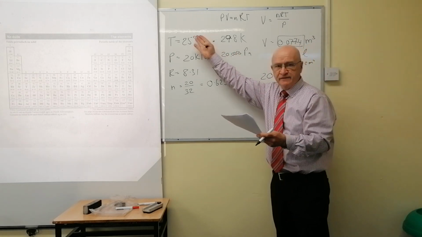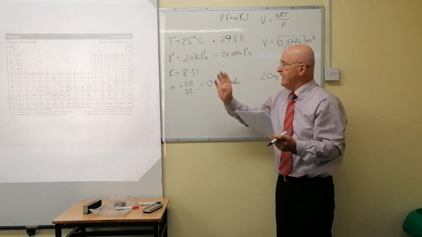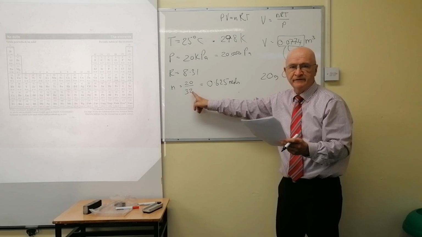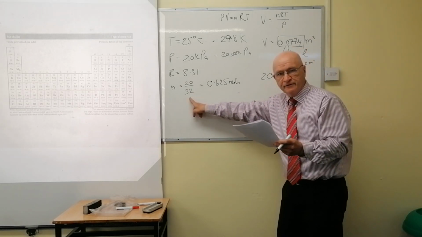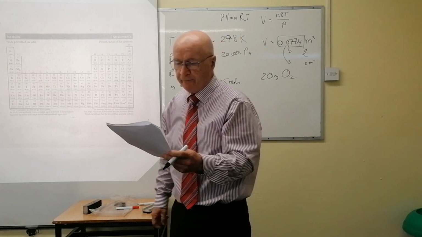Please list data. Please make a list of the data first. Even if it doesn't need to be changed, make a list of it anyway. Be very careful there now. That's a very common mistake. Dividing by 16 for oxygen. It's oxygen gas. It's a gas. Don't forget that. Okay, I'm going on to part B.